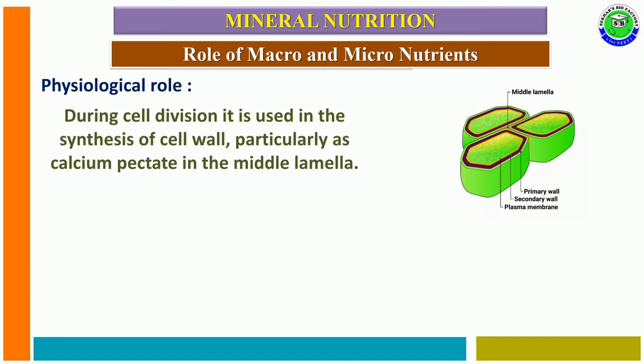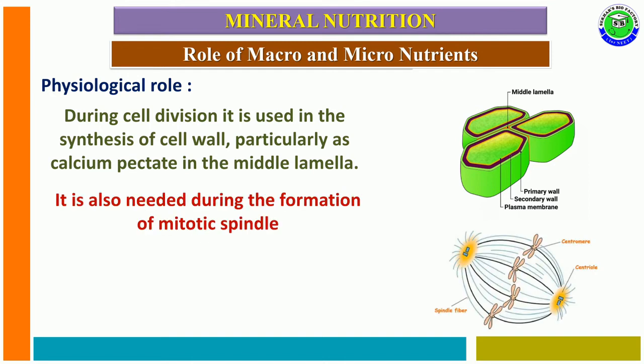For the formation of calcium pectate, calcium ions are needed. It is also needed during cell division, because at the time of cell division, spindle fiber formation takes place from opposite poles. For the formation of the spindle fibers and the separation of chromosomes, calcium ions are needed.